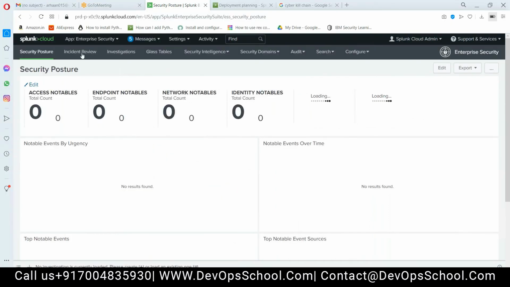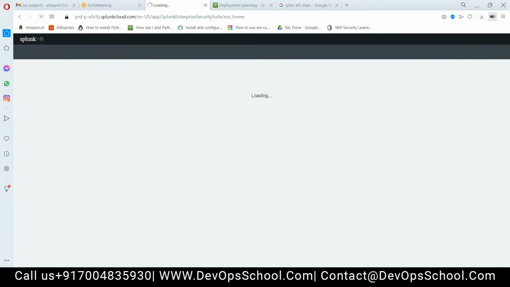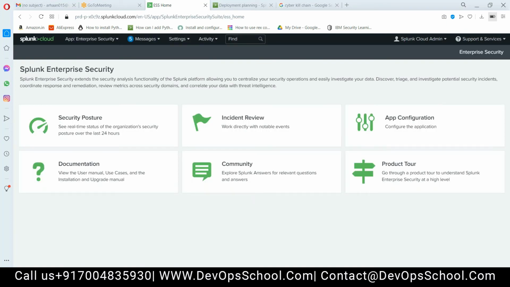Let it load. Splunk Enterprise Security: security posture, incident review, app configuration, documentation, community, product tour. Everything is visible here, guys.